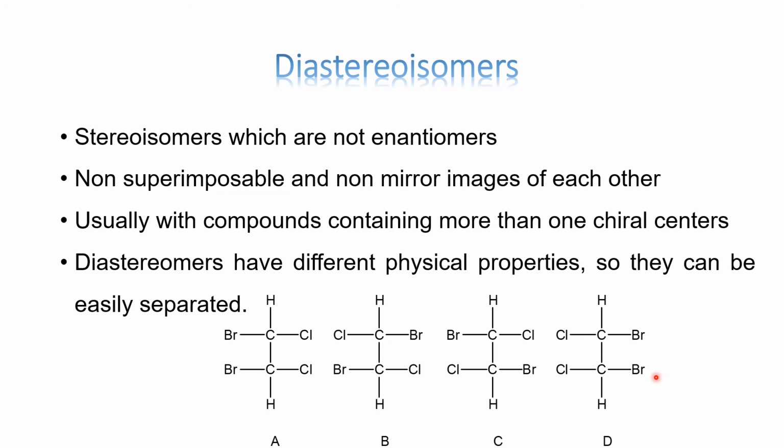isomers. They contain the same molecular formula. They contain the same connectivity, but in three-dimensional space, they are differing. Usually diastereomers are seen in case of compounds containing more than one chiral center, and as I told you, they are not mirror images, they are non-superimposable. They also have different physical properties like boiling point, so they can be separated by distillation. They may have different chromatographic properties, so they are easy to separate.